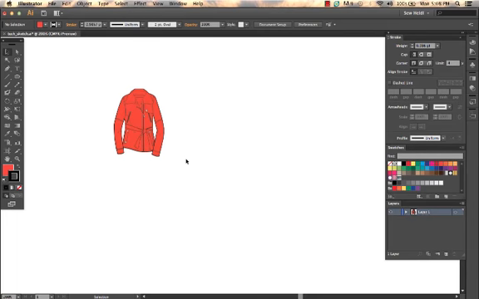So I hope that helped you save some time when you're trying to maintain your stroke size or have it scale in proportion with your artwork.